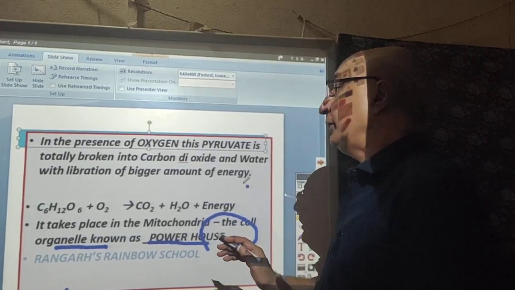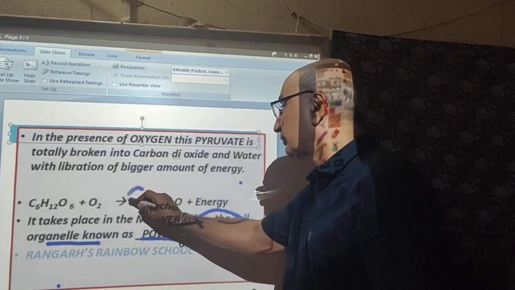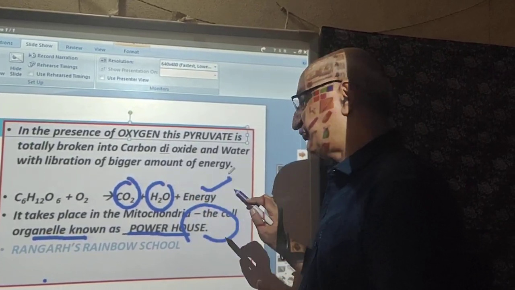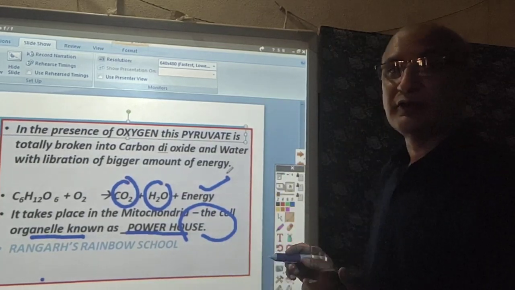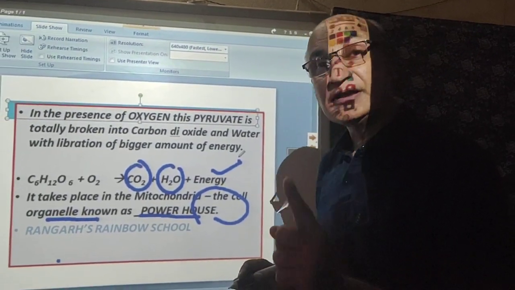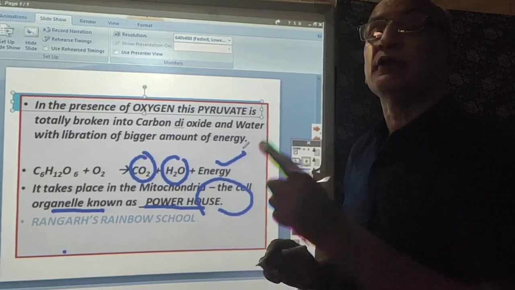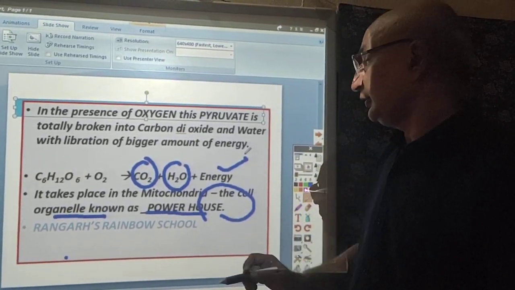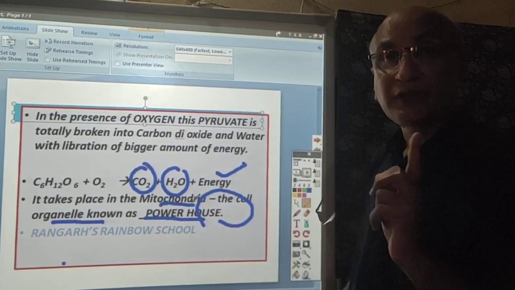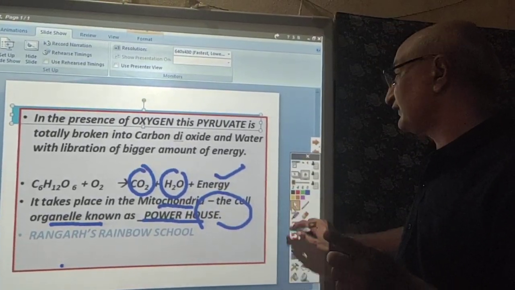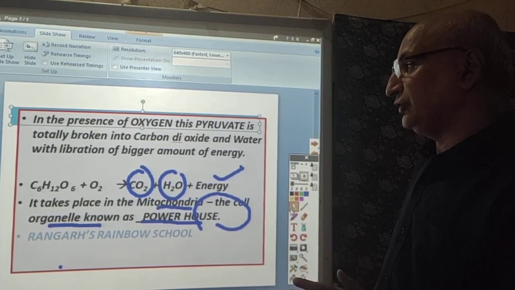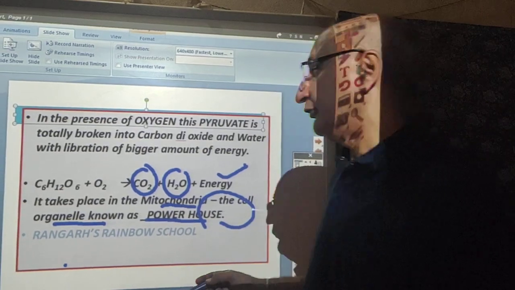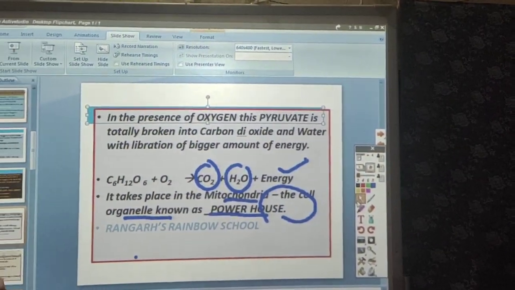Under aerobic conditions, this pyruvate may change into carbon dioxide and water with the liberation of energy. Okay, so that is the third consequence of pyruvate under aerobic conditions. Aerobic condition means in the presence of oxygen in the cell, in the mitochondria, the powerhouse of the cell, where pyruvate may change into carbon dioxide and water with the liberation of energy.